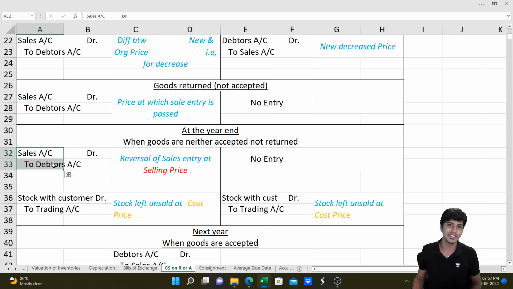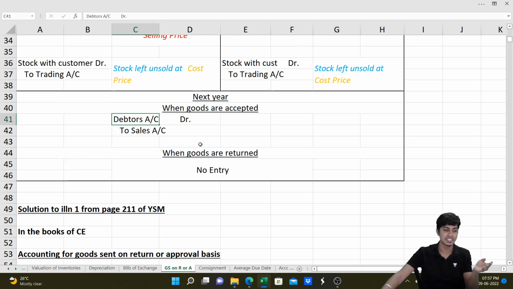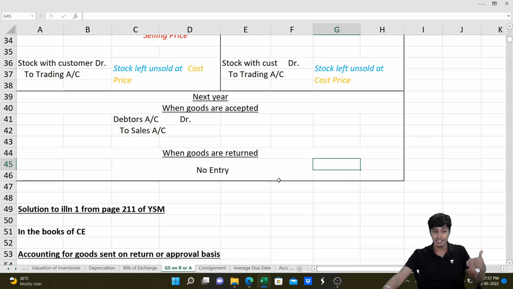Fantastic. And next year when the goods are accepted, we'll write the fresh sales entry, debtors to sales. And it doesn't matter whether the entry was previously written as sales or not, because it is adjusted at the end of the previous year. Done. And if the goods are returned, then there will be no entry, because it's already reversed. These are the accounting entries.